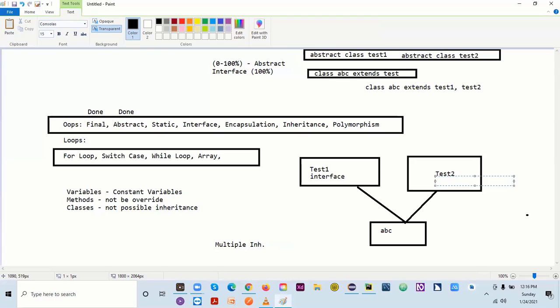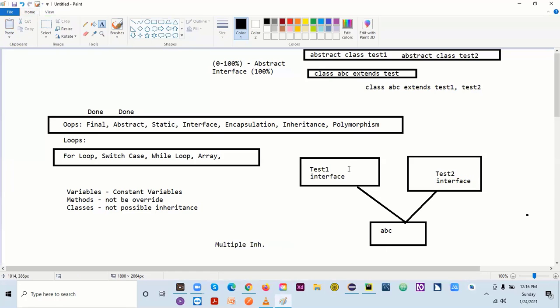In an interface, whatever methods I have will be abstract by default. In an abstract class it was not like that; we had both non-abstract and abstract methods. But here all methods will be abstract by default, which means we will not have a body for those methods.